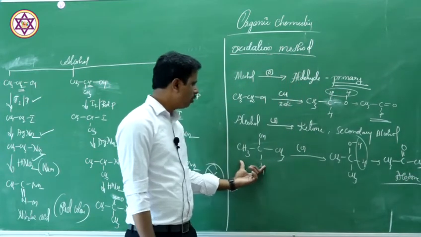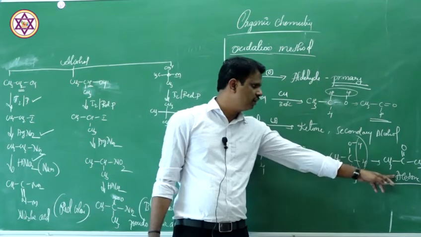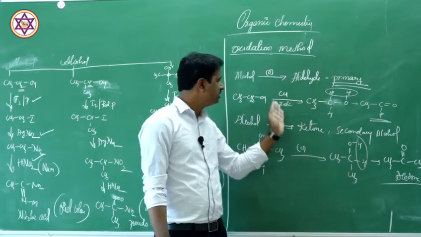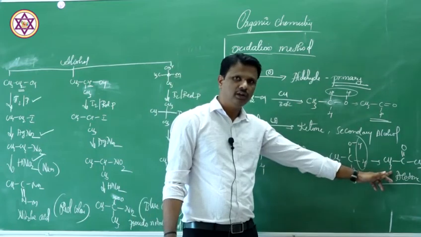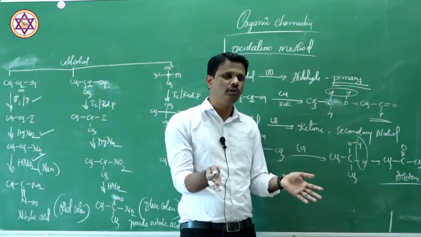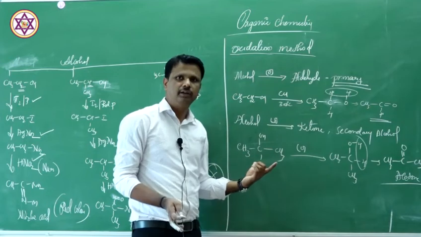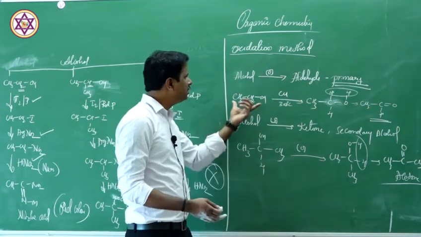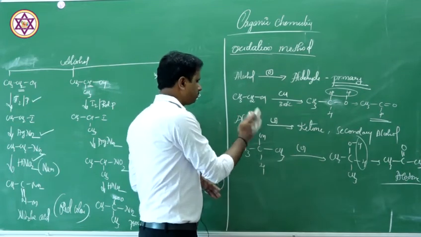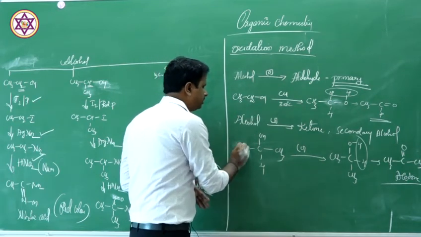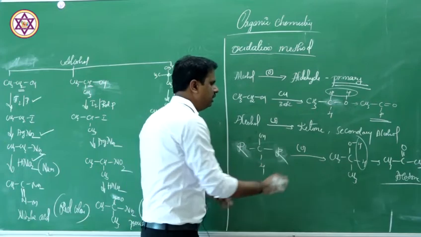If any alcohol upon oxidation gives acetone, that means you are passing the same vapors into heated copper. If you get acetone, or in general case ketone, then the alcohol must be secondary in nature. I am writing a specific example here, don't get confused. If you simply write R, then it becomes a general reaction.